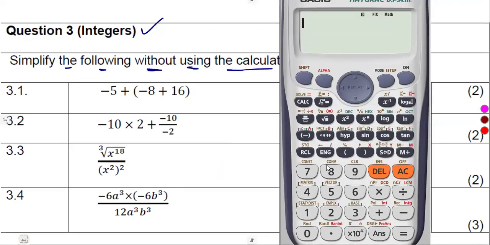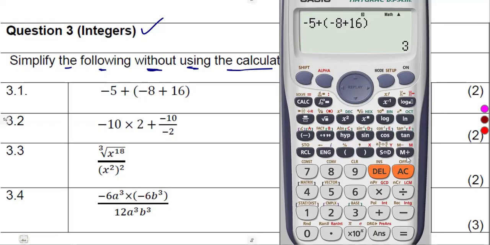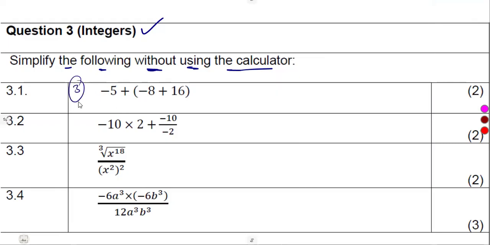So -5 like this, plus, we open a bracket, then we have got -8 plus 16 like this. All right, let me just remove that fix that I did. So I have to go to the setup, then go to number 8, normal, then number 2, so that I go to the normal version. All right, so the answer was going to be 3. So as we are going to calculate, we know that the answer is 3. Just use the calculator to verify.